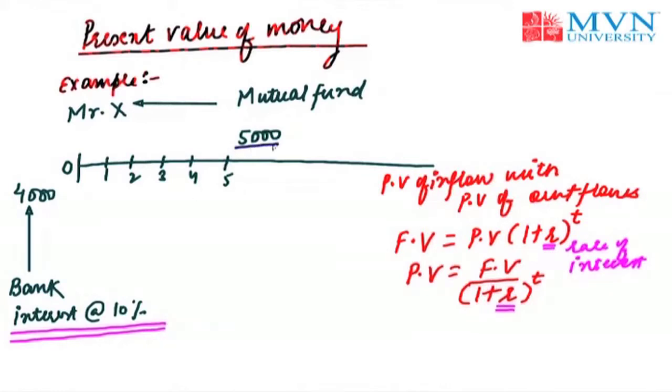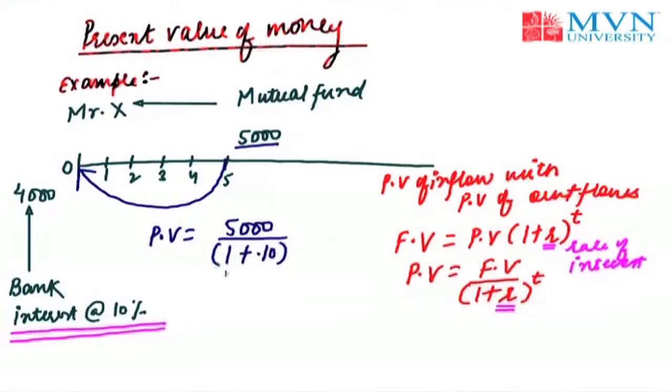By using the timeline, these cash flows are in the 5th year. He wants to bring it back to this time, that is time 0. That's why the formula would be: present value of money is equal to future value of money, and the future value of money is 5,000. As I have told you, whenever we go into the future we need to multiply. Now we are coming back, that's why we need to divide, and we are going to divide it by the time preference. And the time preference of money is 10% because he is not able to put his 4,000 rupees in the bank. That's why he wants to discount it and raise to the power of time.